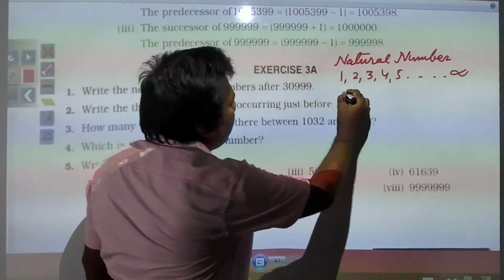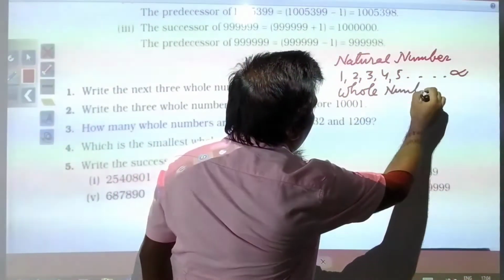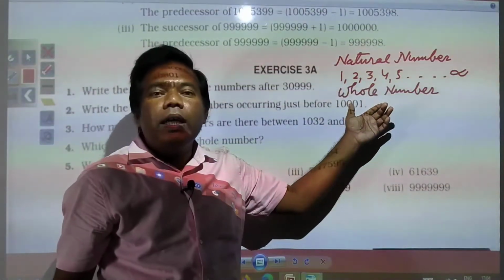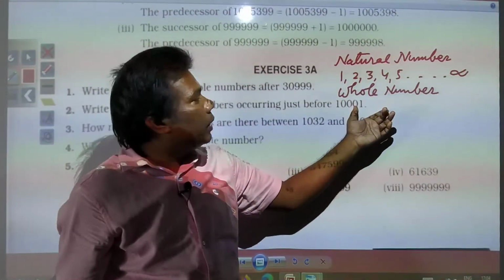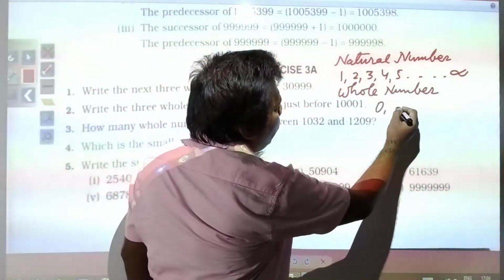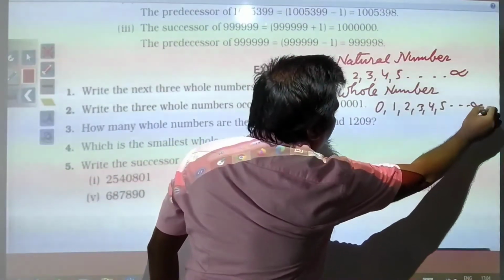What is a whole number? All the natural numbers including 0, all the counting numbers including 0, are called whole numbers, that start with 0. So 0, 1, 2, 3, 4, 5 and so on up to infinity.